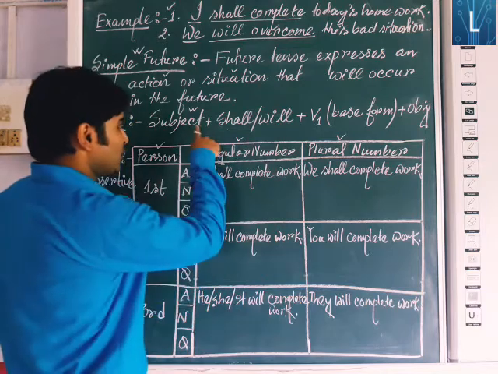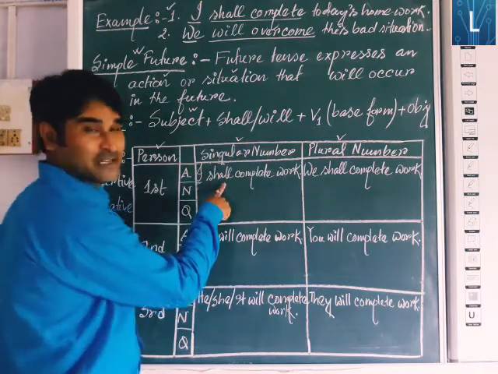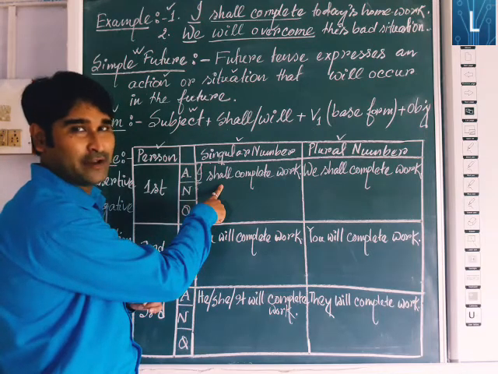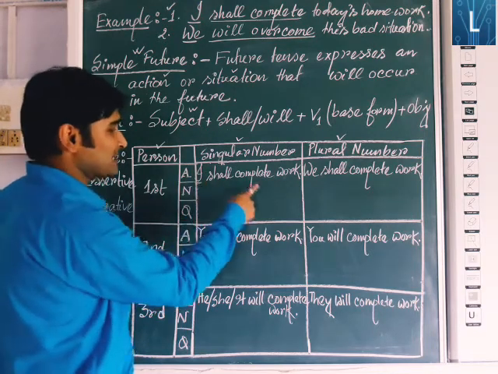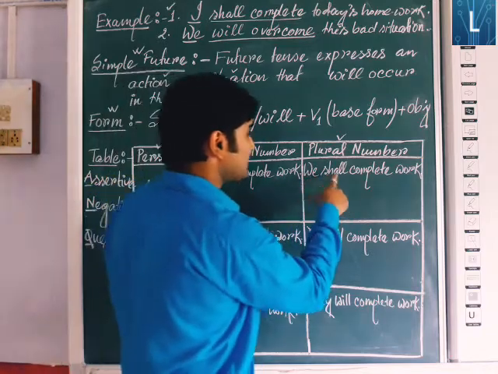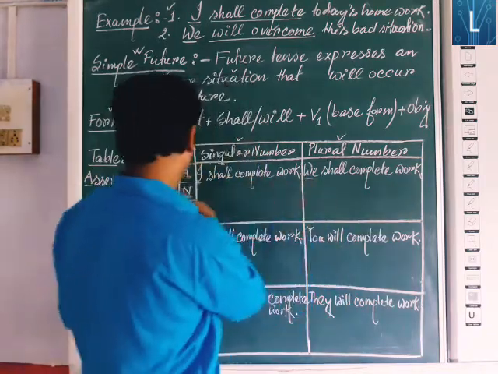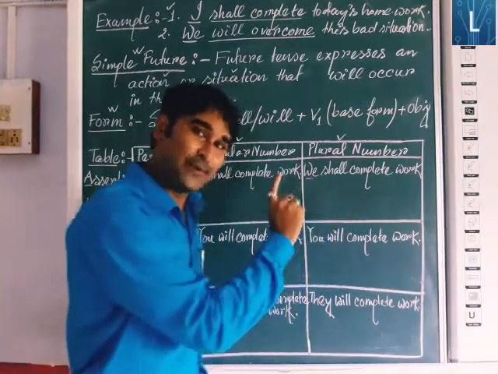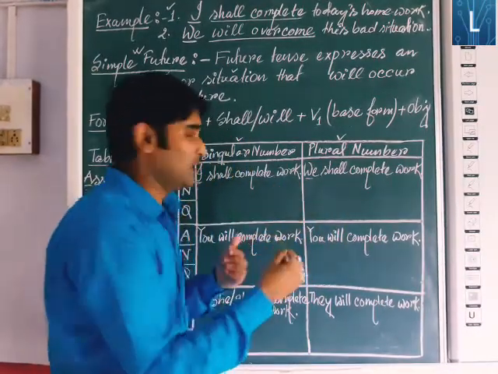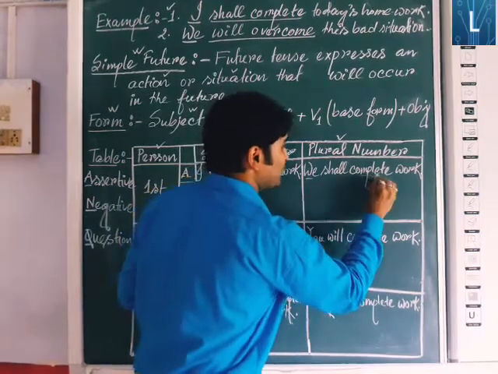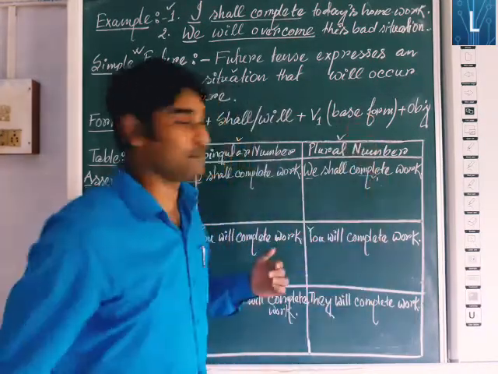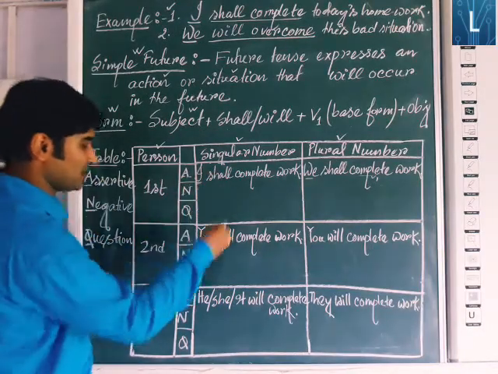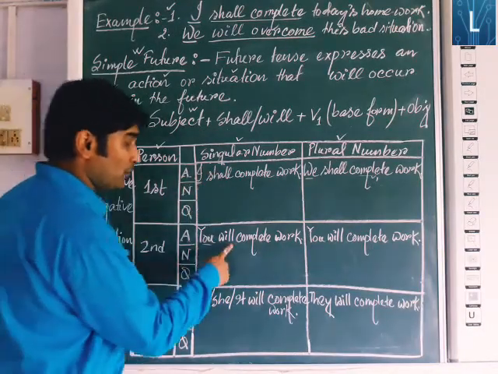So subject followed by shall or will. After first person singular number, I, shall will come. Sometimes will comes, it is exceptional. So I shall complete. In the same way, we shall complete work. We, first person plural number. After we also shall comes, sometimes will. Here it is followed by V1, the base form of the verb: complete work. Next one, second person singular number, you: you will complete work.